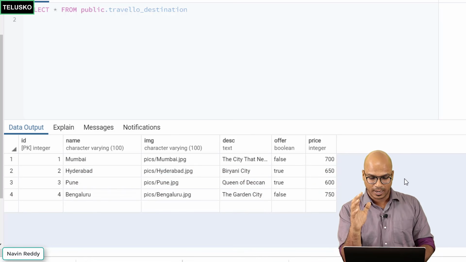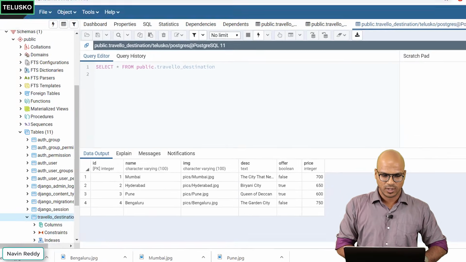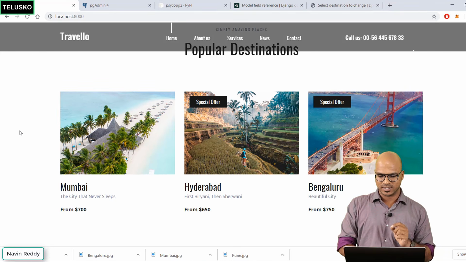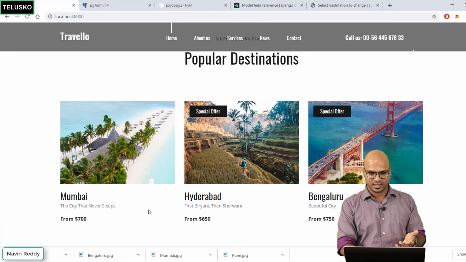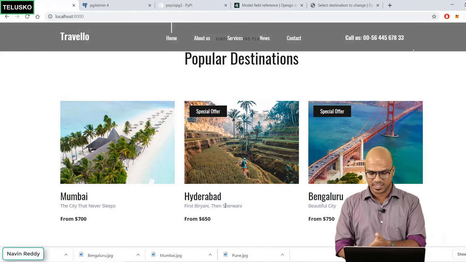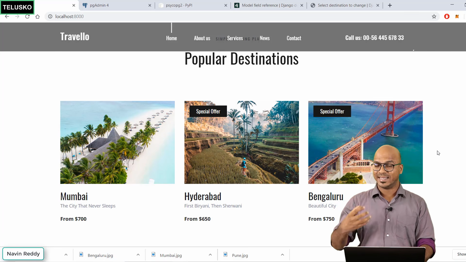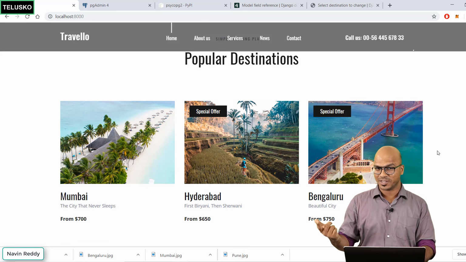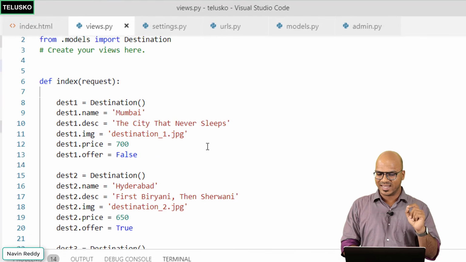Everything looks good. But I want to show them on the screen now, because if you see the page, we are getting only static content. Whatever we are passing initially from the page, we don't have Pune, and things have been changed in the database. It's not reflected here. You know why? It's because we have not done any changes in the code to fetch from the database. Now to achieve that, we have to go to views.py, and you can see we are sending static content.